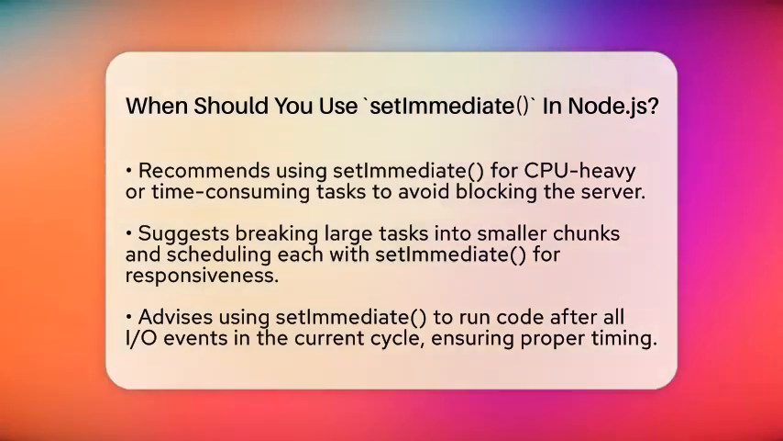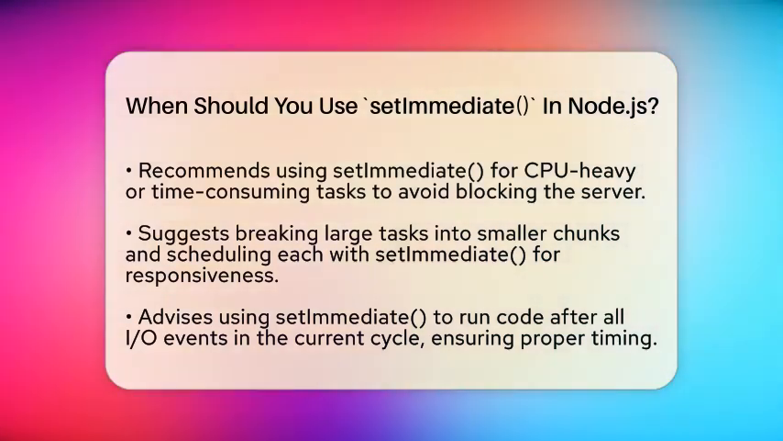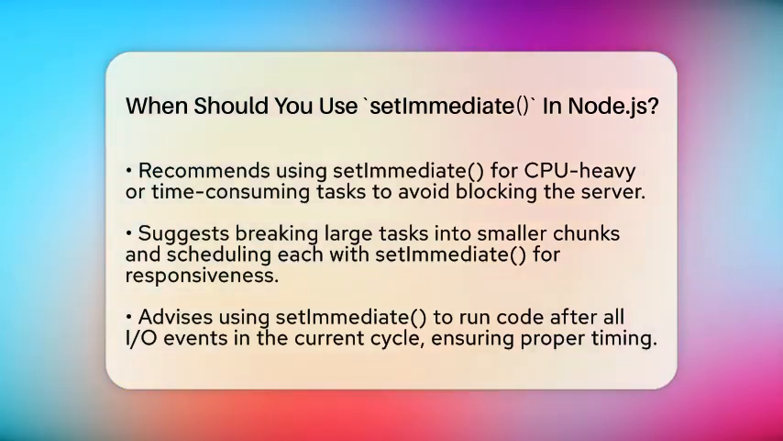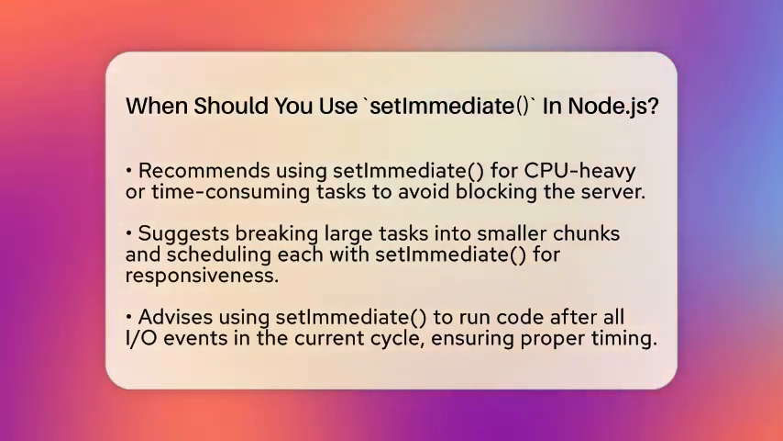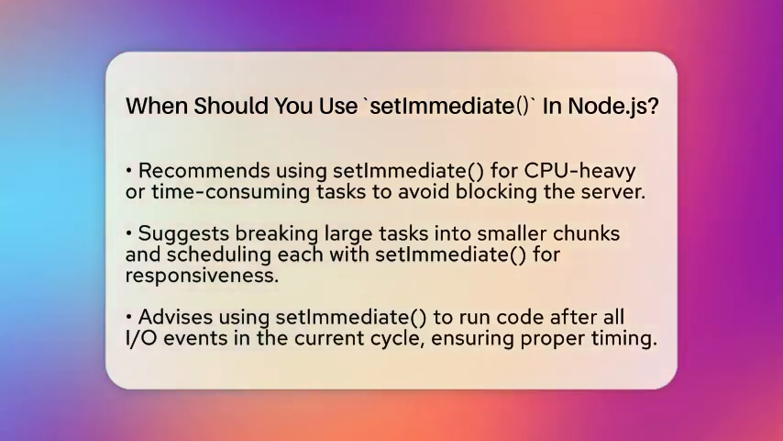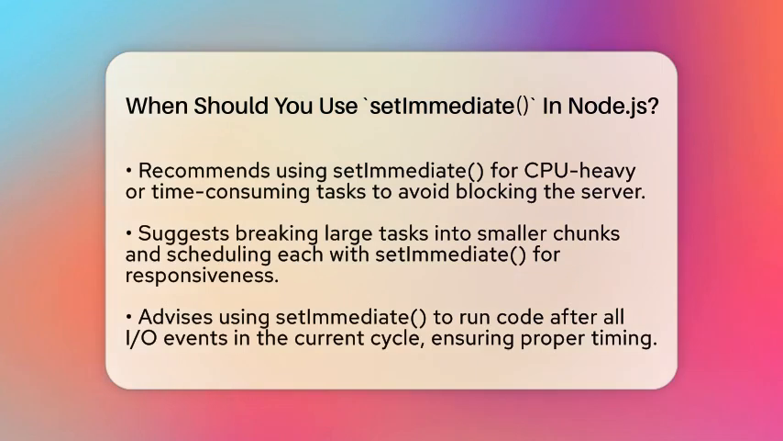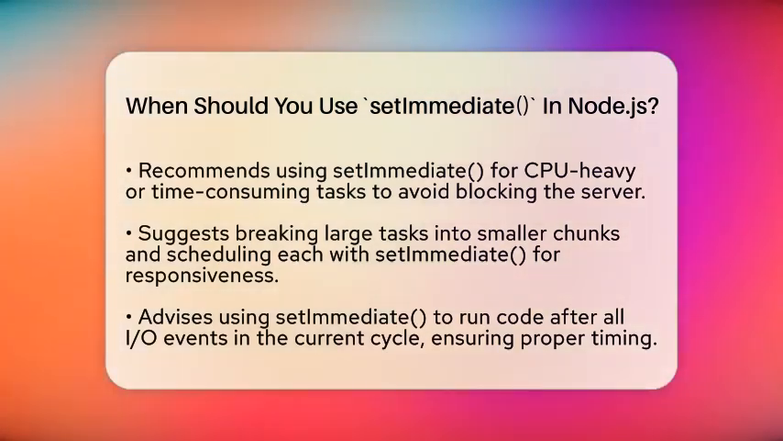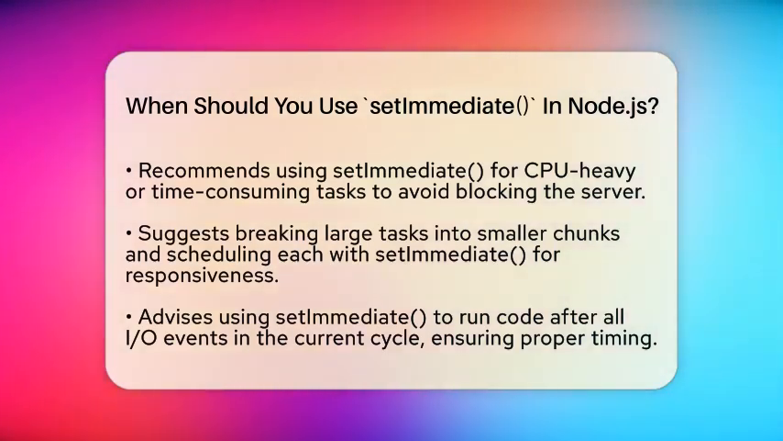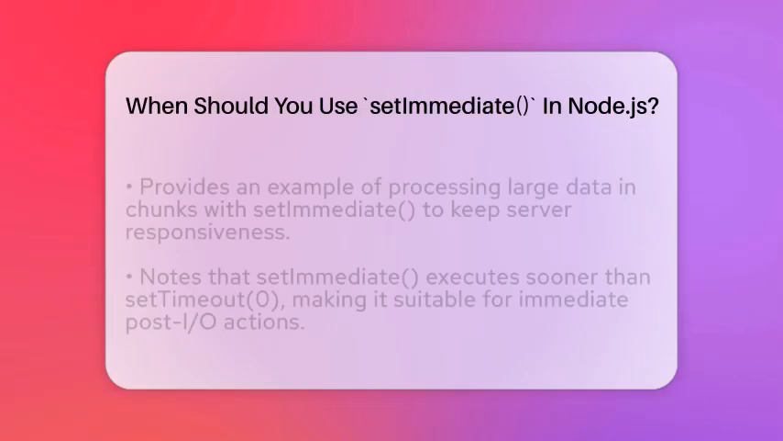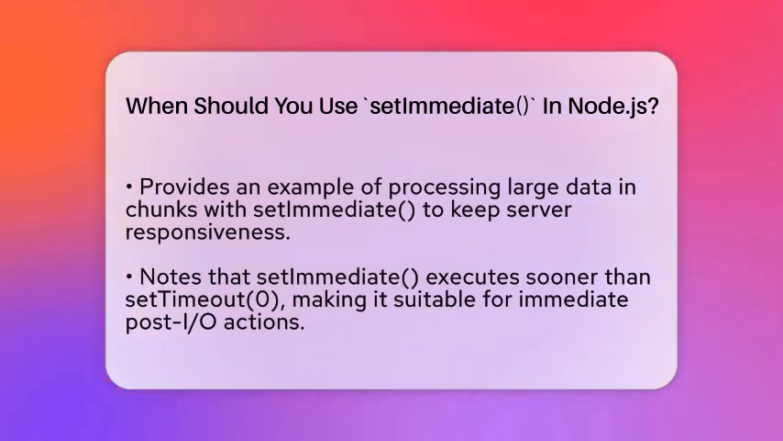You should think about using setImmediate when you have a task that is CPU heavy or takes a lot of time. Breaking this task into smaller chunks and scheduling each with setImmediate helps keep your server responsive. For example, if you're processing a large list of data, doing it all at once can block other requests. Instead, you can process part of the data, then call setImmediate to schedule the next chunk. This way, the event loop can handle incoming requests or other I/O operations between chunks.